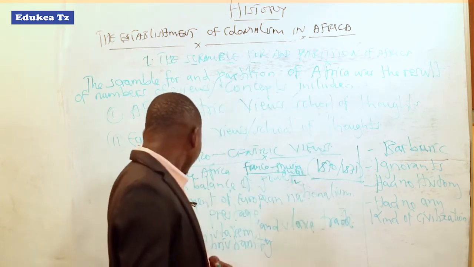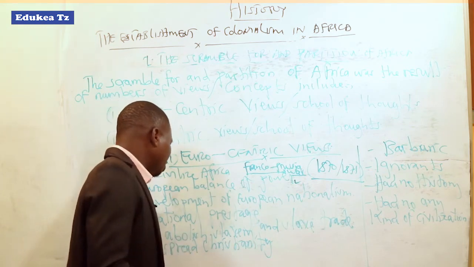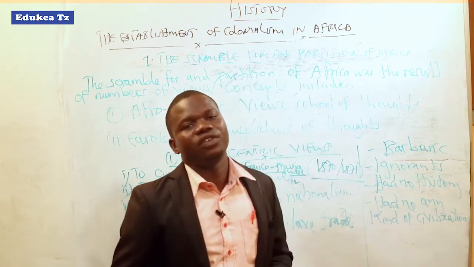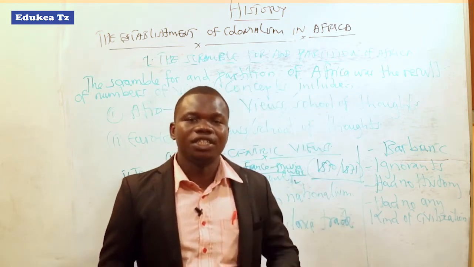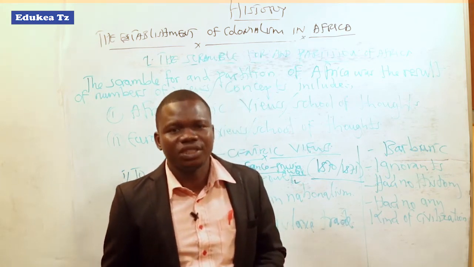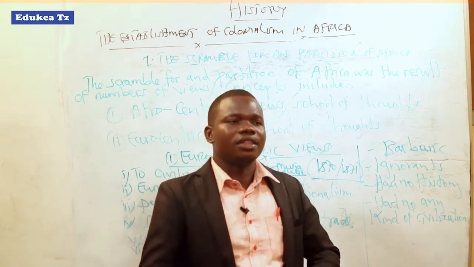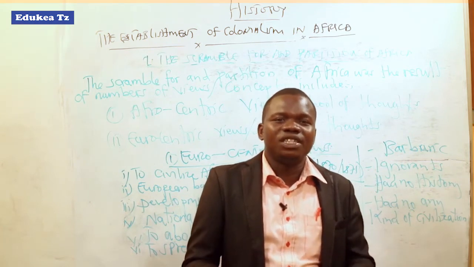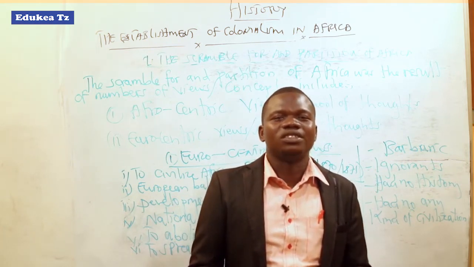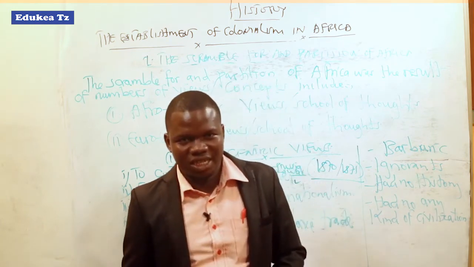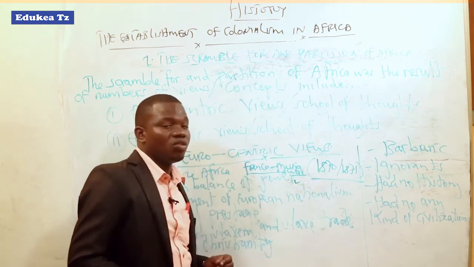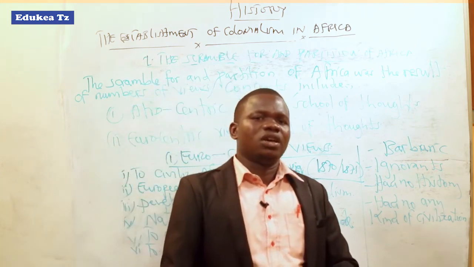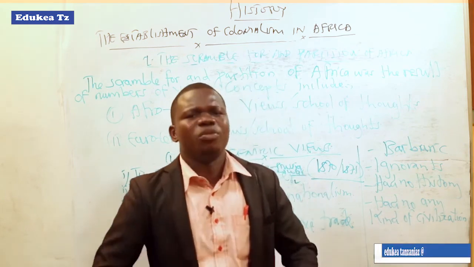Another point was the need to abolish slavery and slave trade in Africa. That is to say, they came to Africa so as to abolish slavery and slave trade and introduce what was called legal trade. It was believed to be the trade preferred by God, since they believed that slave trade was not human trade and did not respect human rights.